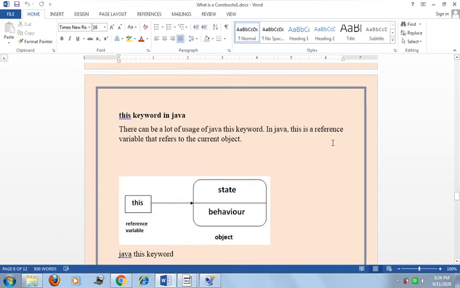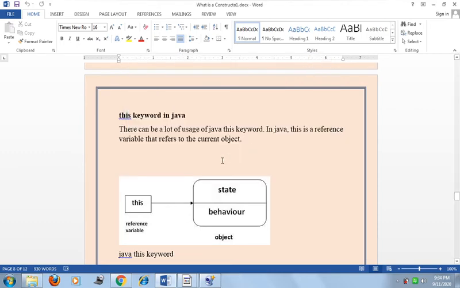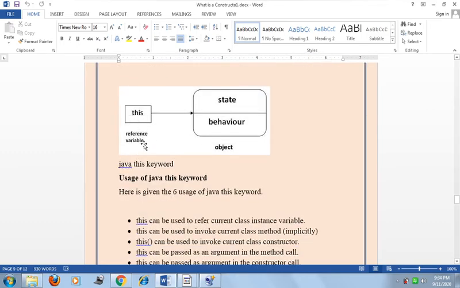There can be a lot of uses of this keyword in Java. This is a reference variable that refers to the current object. So this is the reference variable. Look at this diagram: this is the object, and the object is divided into two parts, state and behavior.